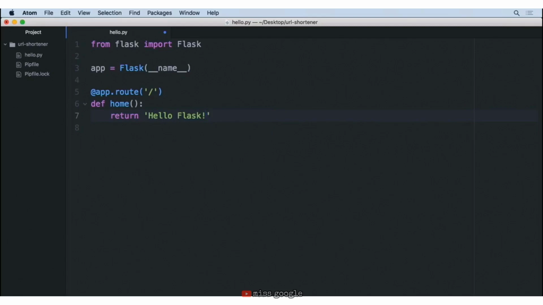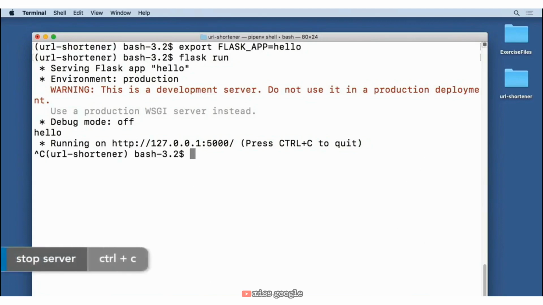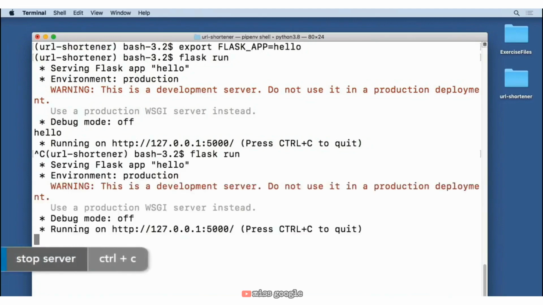Okay, so let's go ahead and save this. Now that we've added some new code, we need to make sure that we go back to our terminal and stop the server that's currently running. If we do a Control-C, we can stop that, and then simply type flask run again. That'll get things up and running with our new changes here.